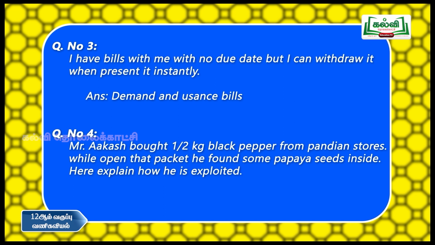Consumers are issued products at high rates, duplicate products, imitative products, adulteration and deterioration in quality. So we have many different types of consumer exploitation. But here, instead of pepper from Pandian stores, they are issued papaya seeds inside. So the answer is adulteration.